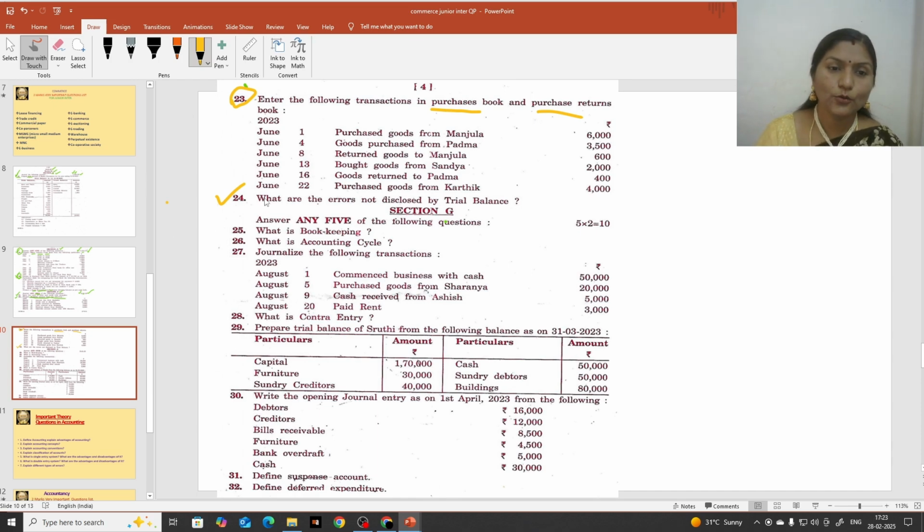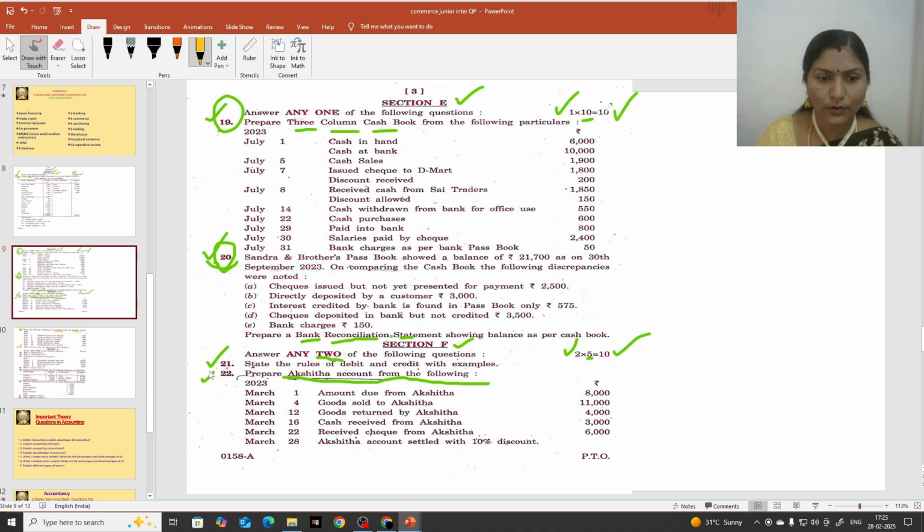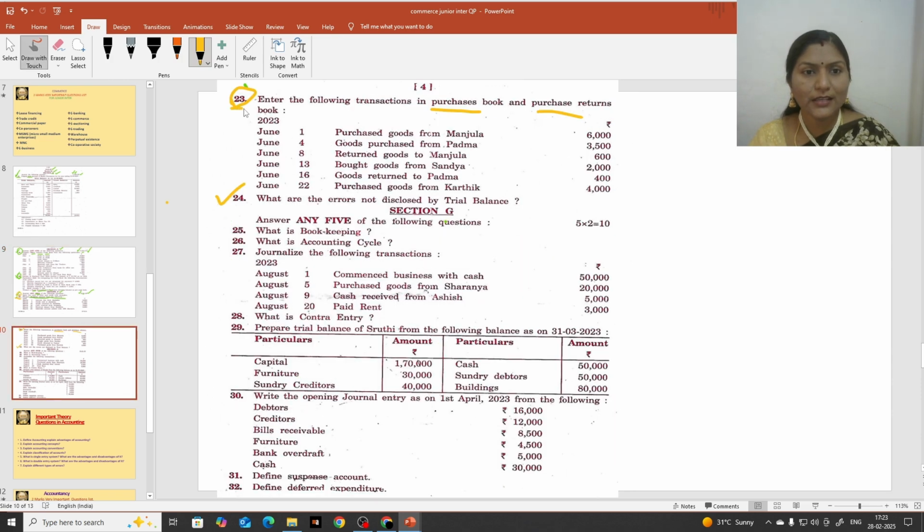And you will get 2 theory questions, I have shown just now, question number 21 and question number 24. These 2 are theory, and 22 is a problem, that is the ledger problem. And next question number 23 is the subsidiary books problem. 24 is a theory question. Total 4 questions. You are going to select any 2 out of that. Hope this is clear.